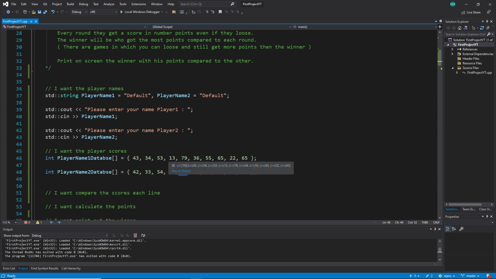So 3 wins can be not even 180, for example. If you won 3 times with 30, you have just 90. And he won 1 time with 80. This 1 win is much more than his 3 wins with 30, for example. That's why you have to be careful. This one does not work.